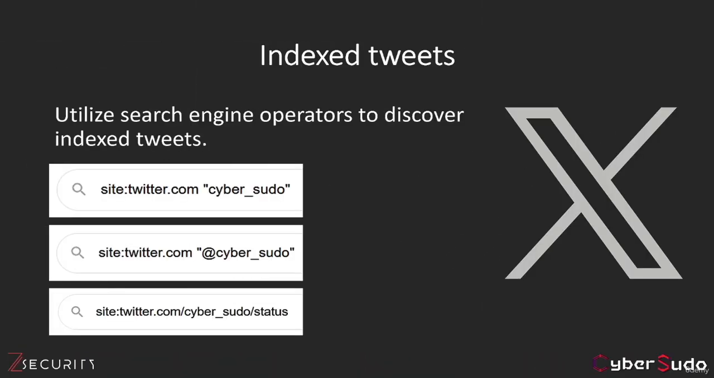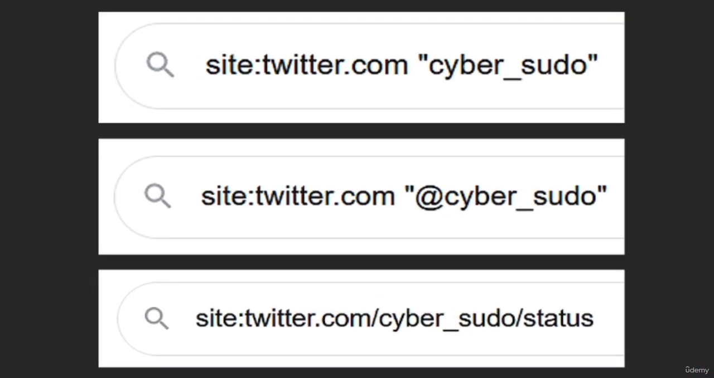The next thing that I would like to show you is how you can find the indexed tweet on search engines. And this is also something that we have done with Instagram. All we have to do is to go to a search engine like Google, Bing, and Yandex, and then specify the site to be twitter.com, and then search for the username, which is in this case cybersudo. And these are 3 search queries that you can use to find any indexed tweets by search engines.